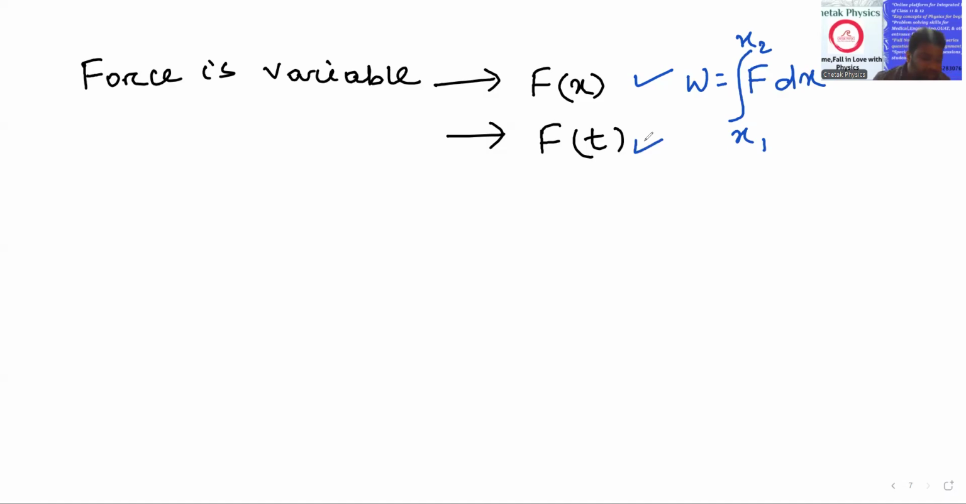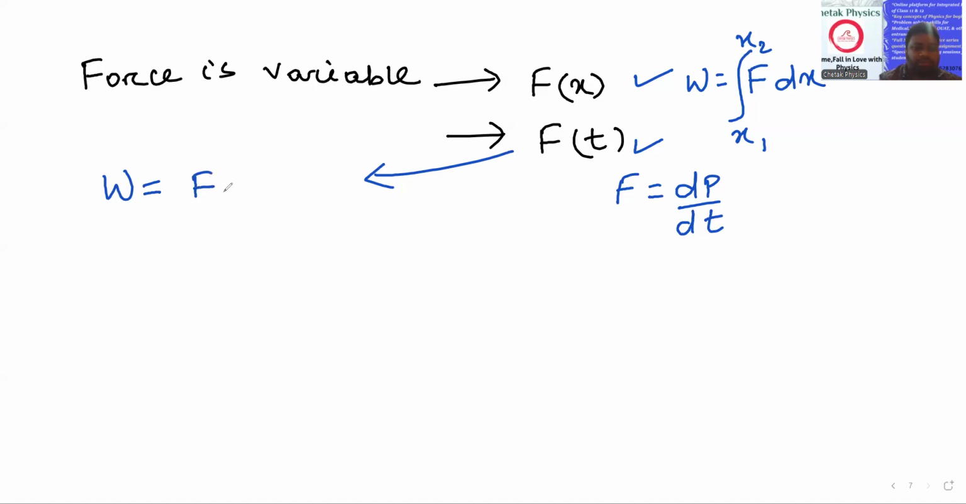If the force is a function of time, then how will we calculate the work done? For this, see properly. Force is a function of time means, we have already studied Newton's law. In Newton's law, force is equal to dp by dt. Obviously, momentum is a function of time, then definitely force will be a function of time. Then if the question says that force is a function of time, how do we calculate work done?